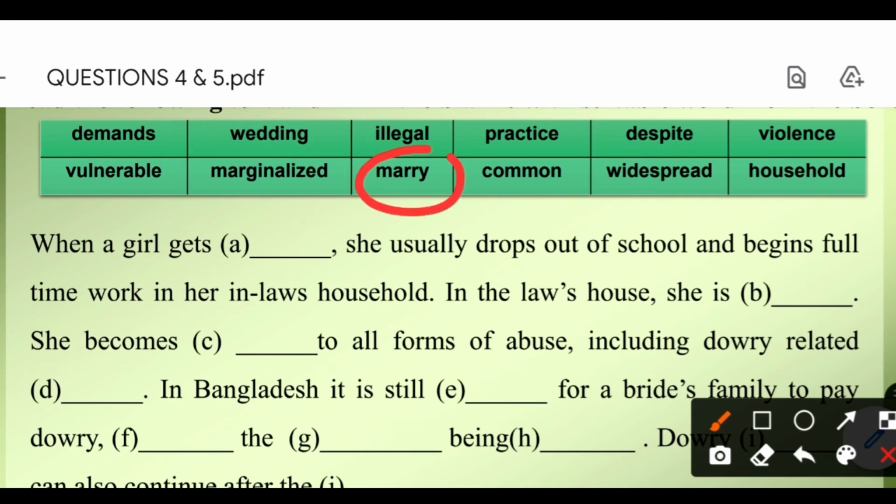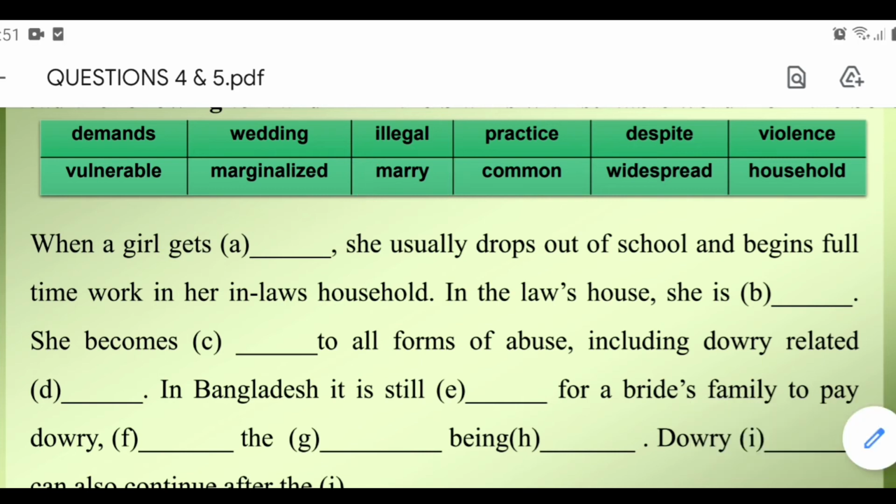If we change the verb marry to V3, it would be the right answer. When a girl gets married. So we have got the answer of A. She usually drops out of school and begins full-time work in her in-laws' household.